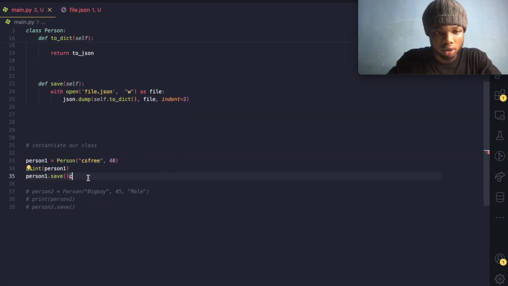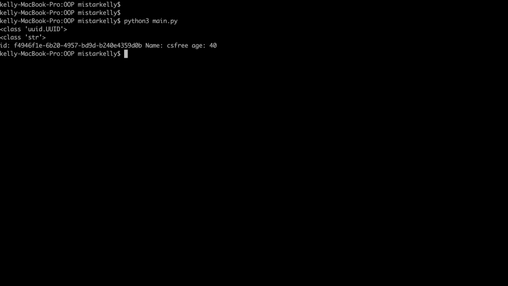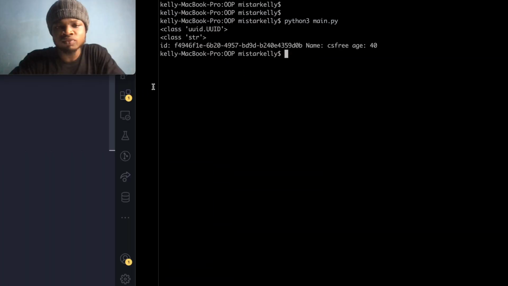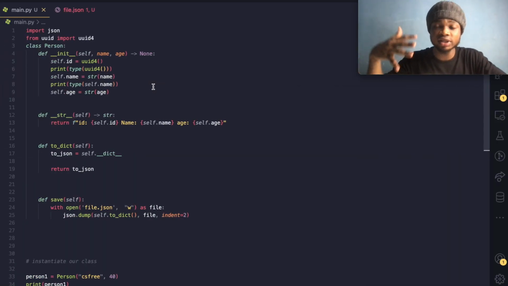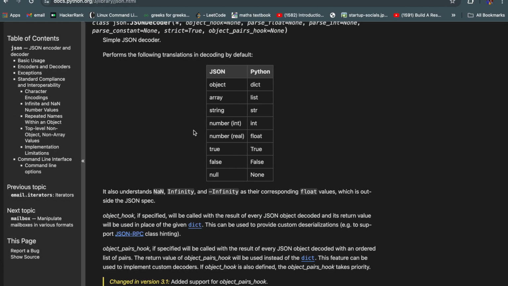I just have to comment this out so it doesn't get in our way, and I just do python3 main.py. So it says class of uuid.UUID. So that means that this UUID model is a class of UUID. And now remember that I told you that JSON understands certain types of data in certain ways, right? So I have a little article over here which is from the JSON documentation.